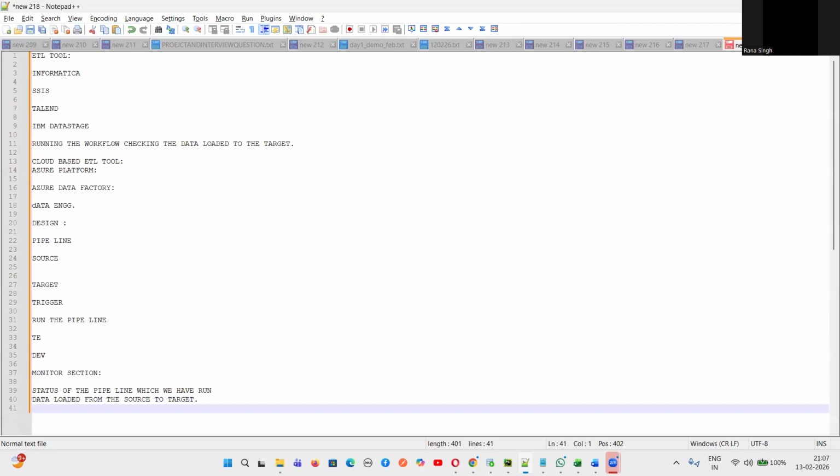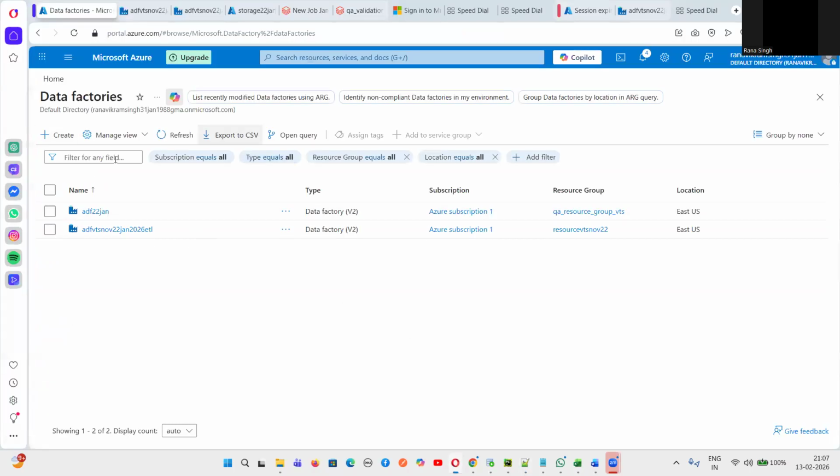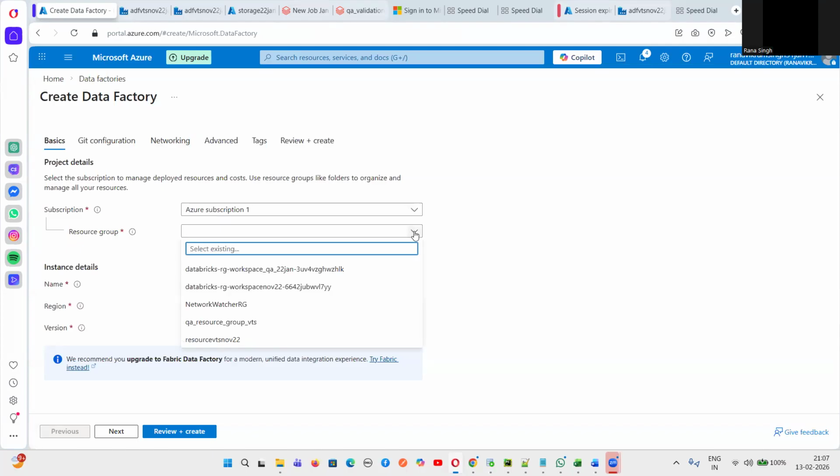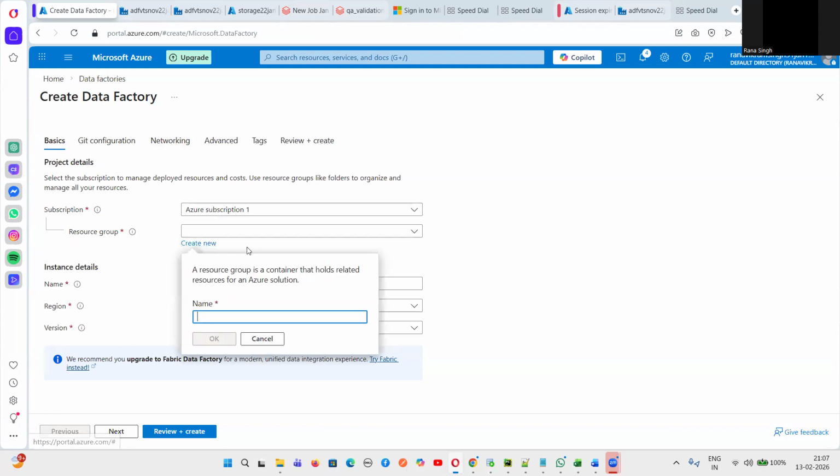Yes. So this is how ADF looks. Okay. And we can create our own data factory. We just have to click on create data factory, and then create a resource group here. I have already created one, so I don't want to create another, because they charge for every resource group. In the last session on cloud, I will create these things. You can create a resource group and give it a name. Let's suppose I give the name 13th of February resource group.